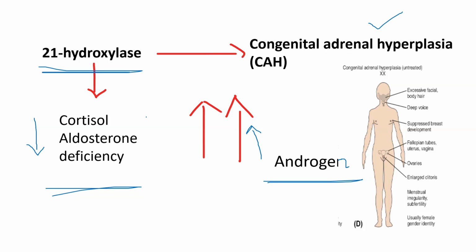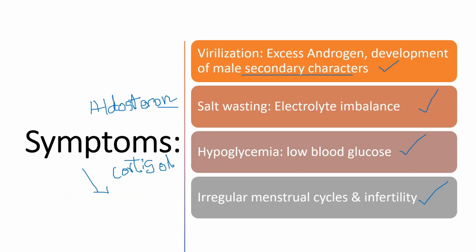This can lead to a range of symptoms such as virilization. Virilization is the excess production of androgen that results in the development of male sexual characteristics, male secondary sexual characteristics. Another condition is salt wasting. Salt wasting is a kind of electrolyte imbalance caused by the deficiency of the hormone aldosterone. If the aldosterone level is very low, the individual suffers from salt wasting.